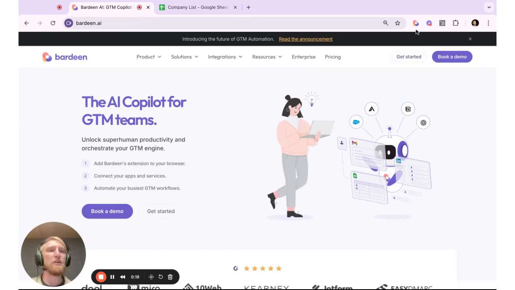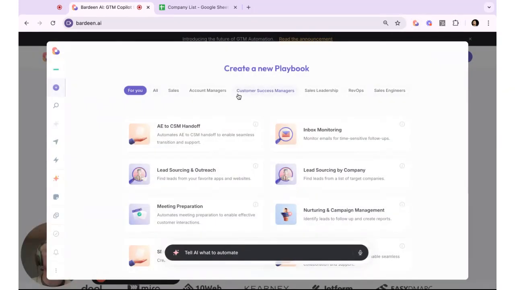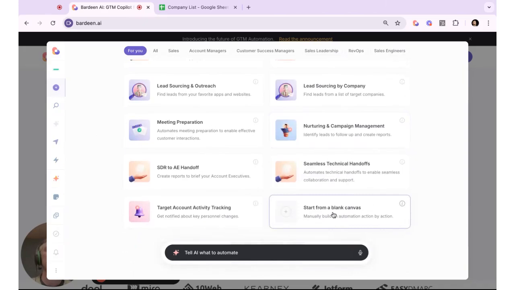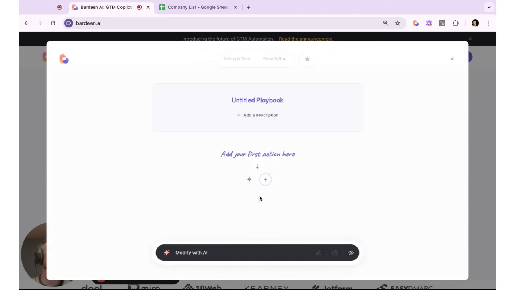So to get started, I'm going to open up our Bardeen app here. And over here on the left, you're going to see two different things: a Playbook and an Autobook. You can make both of these from our Create Playbook section here, but I want to explain in this video the difference between the two of them.